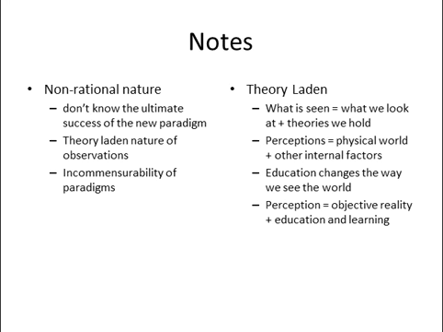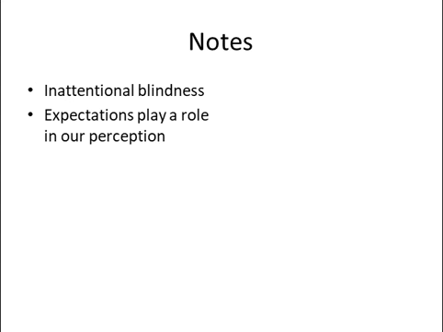So, key things here, real quickly. Remember about inattentional blindness, that sometimes if we don't expect to see something, we may not see it. We're not attending to it. We don't have attention on it. Expectations play a role in our perceptions. What you expect to see sometimes, you will see it. Okay, that's just the way it works. And the key thing to remember about all of this is that we psychologists, future researchers, whatever you're going to become, we're all human, and we're going to be susceptible to the same types of issues that anybody is going to be susceptible to.